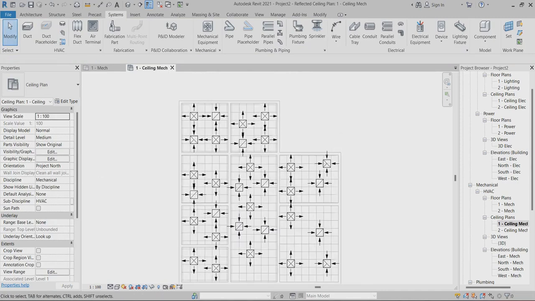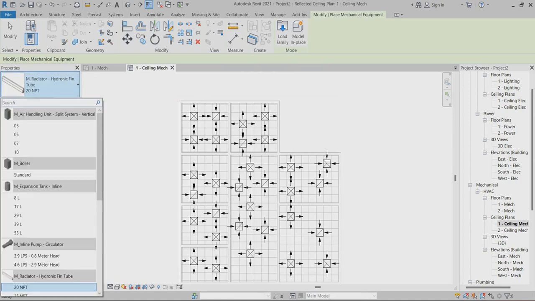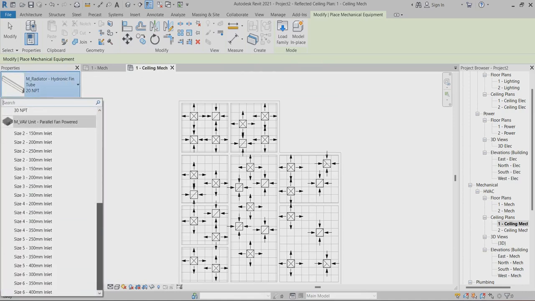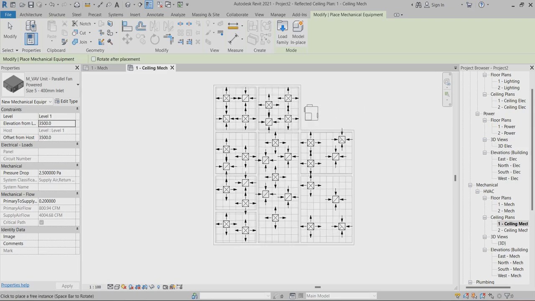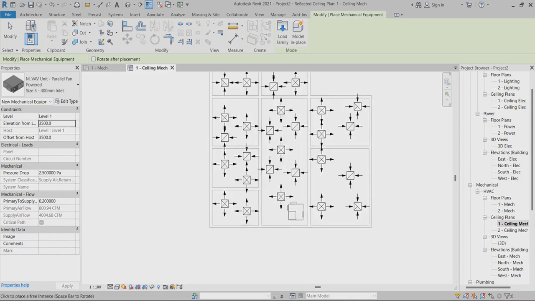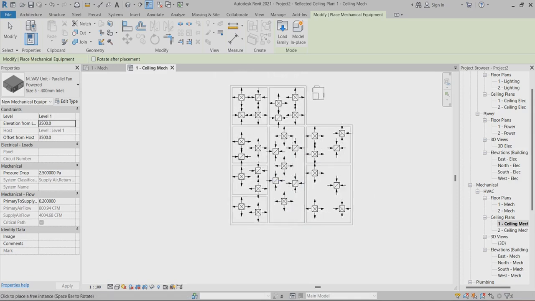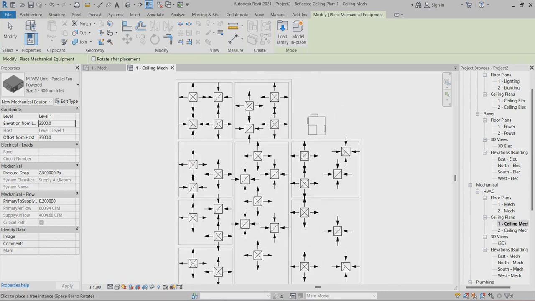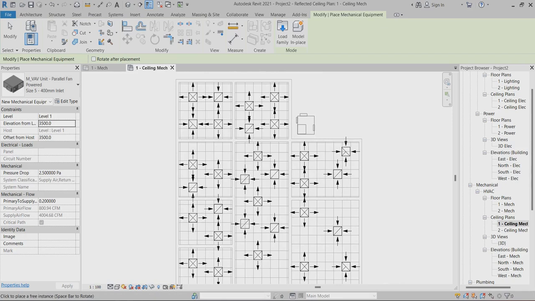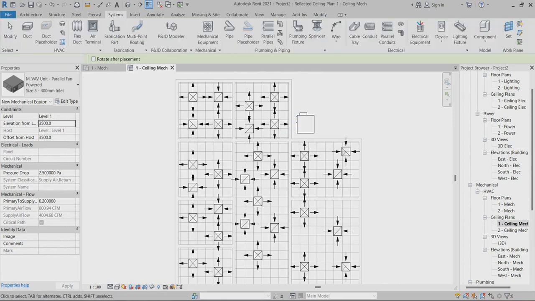After that you can apply the mechanical equipment. Here you can find the AHU. I just find the AHU. I put the height of the AHU a little bit higher than this one. So I will fix it somewhere here. Anywhere you can keep it, but I will just keep it somewhere here, out of the building.